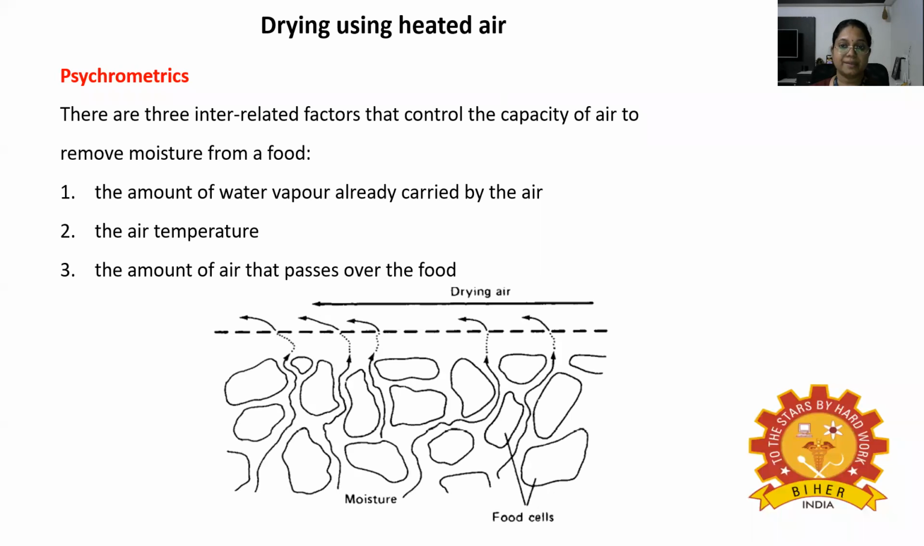Next, we'll see about the mechanism of drying. The third factor that controls the rate of drying, in addition to air temperature and humidity, is the air velocity. When hot air is blown over a wet food, water vapor diffuses through a boundary film of air surrounding the food and is carried away by the moving air. That could be seen in this figure. So a water vapor pressure gradient is established from the moist interior of the food to the dry air. This gradient provides the driving force for water removal from the food.